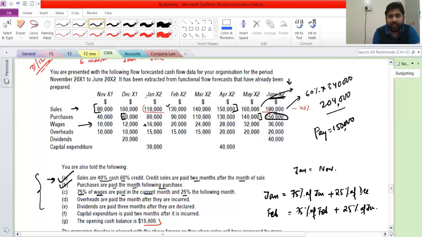Fine. And 25% of this will be 3. So 12 plus 3, 15,000 in January. I'll write here 15. Then I will copy paste this whole thing there. Then in February, what are we going to get? See, 15 and 4, 19.